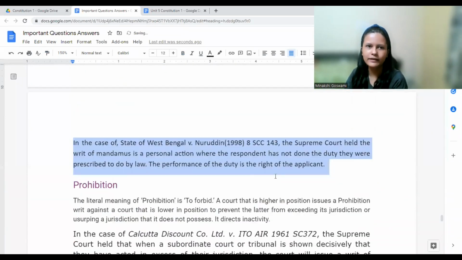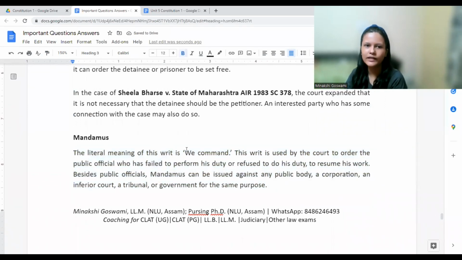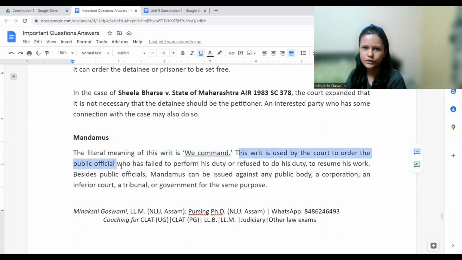Okay, now the second one we have is Mandamus. Now the literal meaning of Mandamus is we command. This is important. We command. This writ is used by the court in order to order a public official who has failed to perform his duty or refused to do his duty or to resume his work.